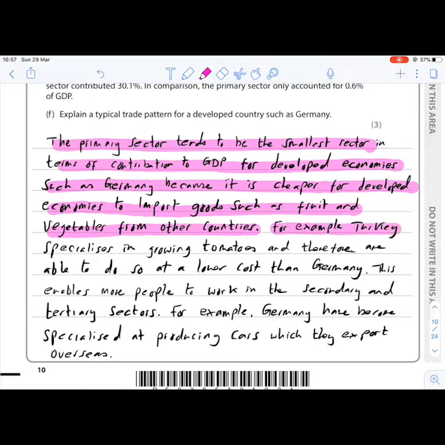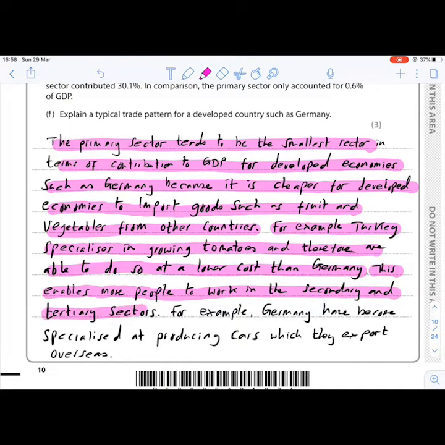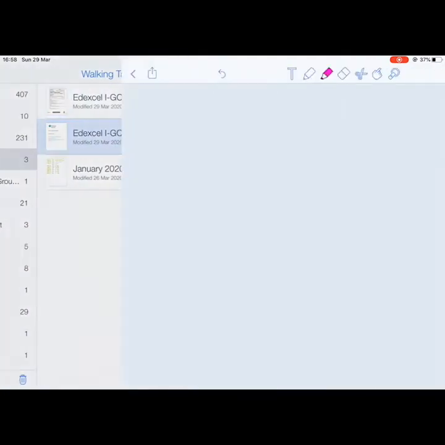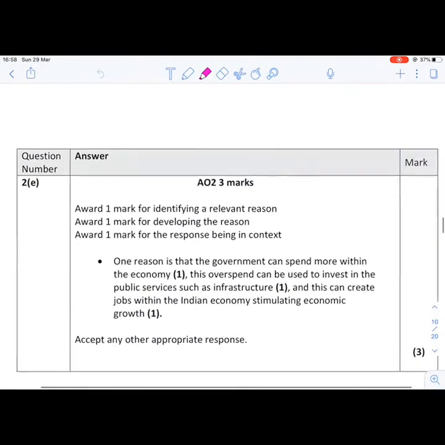For example, Turkey specializes in growing tomatoes and therefore are able to do so at a lower cost than Germany. This enables more people to work in the secondary and tertiary sectors. For example, Germany have become specialized at producing cars which they can export overseas. Okay, and let's have a look at the mark scheme for this particular question.